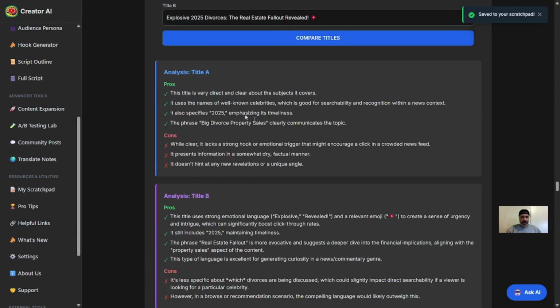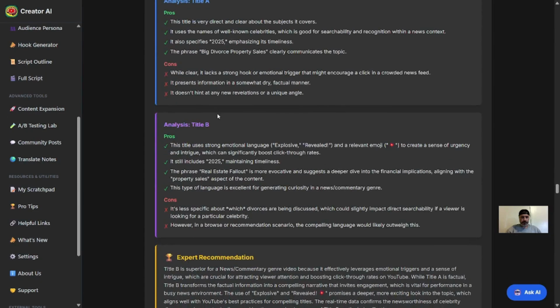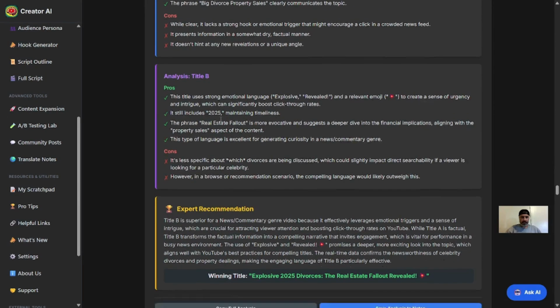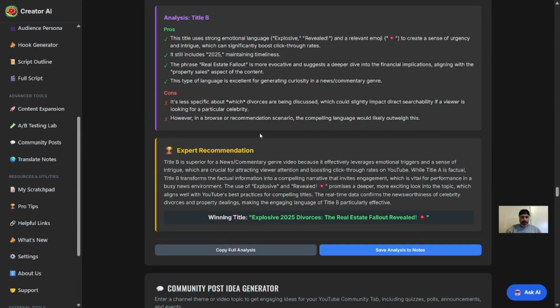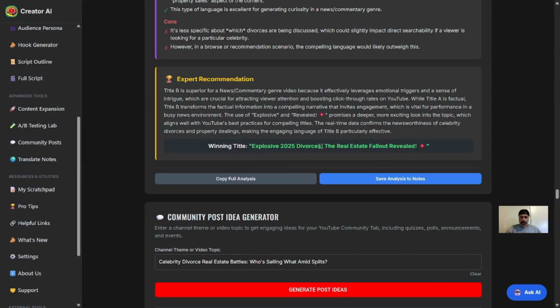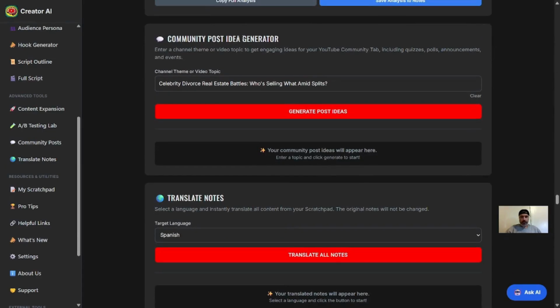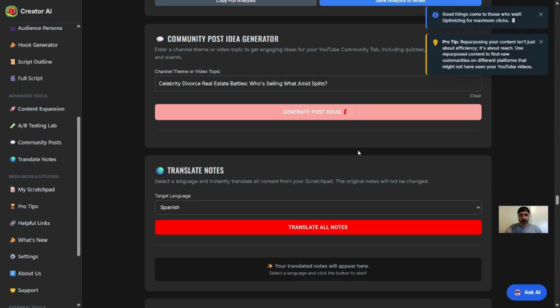So it's going to analyze title A, give us pros and cons, analyze title B, give us some pros and cons here, and the expert recommendation is this winning title here. So I save that to notes. We have a community post generator. Let's go ahead and do this as well.